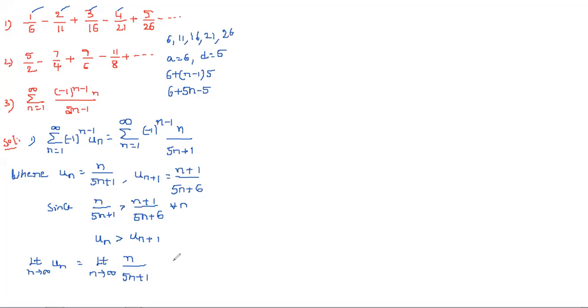So for that, you have to simplify this one. Limit n tends to infinity, take n as common: n by n into 5 plus 1 by n. Here n and n will cancel. If you substitute infinity in place of n, we get 5 plus 1 by infinity. Anything by infinity is 0, so simply we get 1 by 5. Did you get 0? No, so it is not equal to 0.